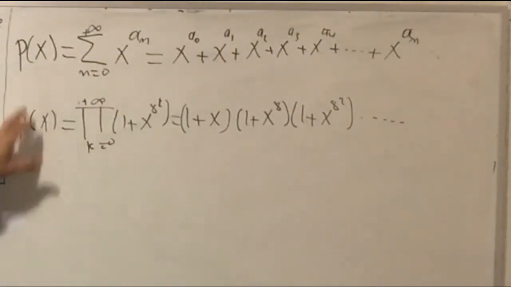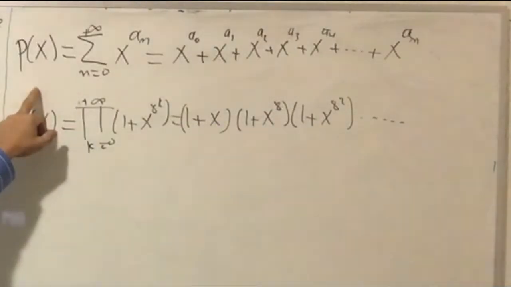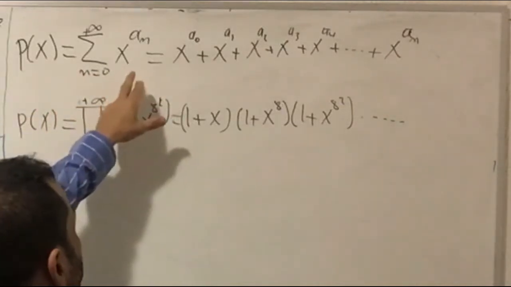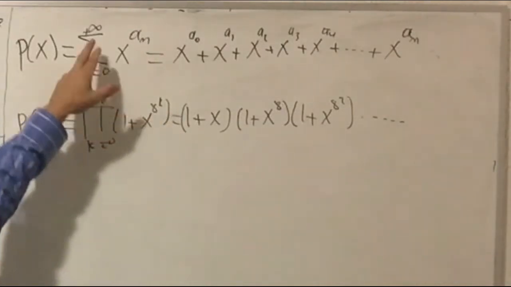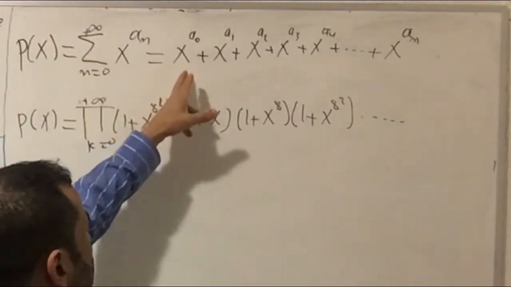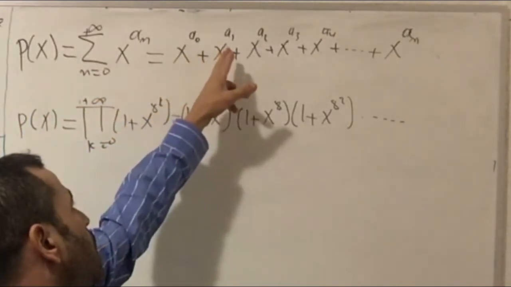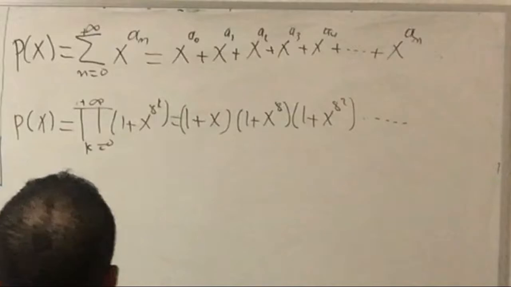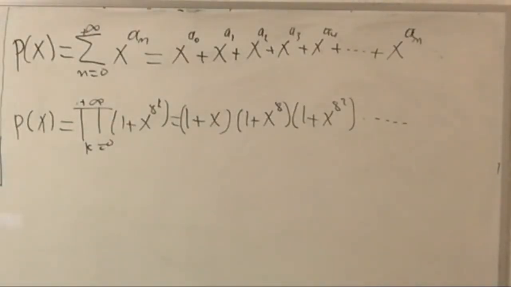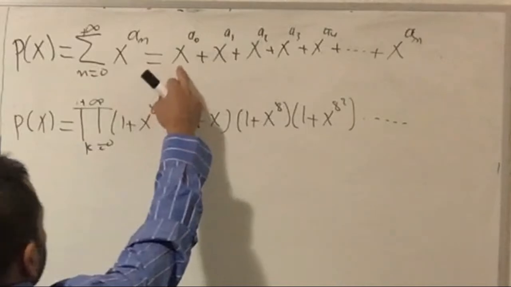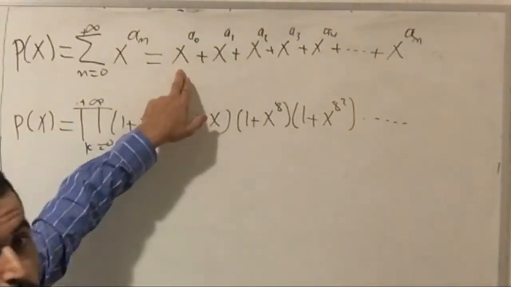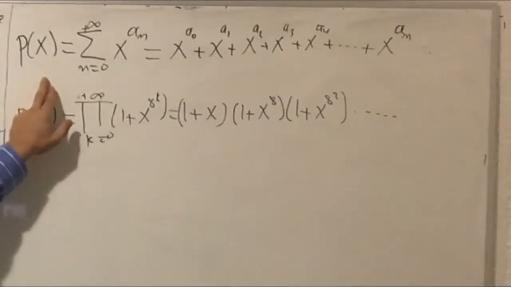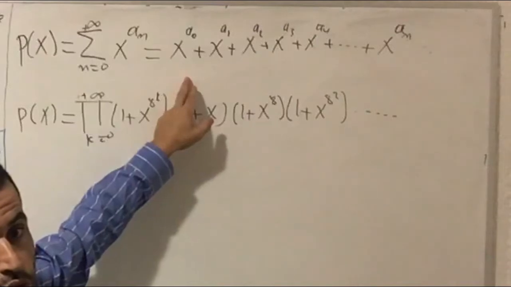In this step, we have the same sequence, p of x equal to the sum of x to the a sub n, n goes from 0 to plus infinity, equal to x to the a sub 0 plus x to the a sub 1 plus x to the a sub 2 and so on until you get the last term. Since we have this increasing sequence, we have the lowest term first, the second term is the next term, the third term is a third term. We have the same series written in two different forms, okay?